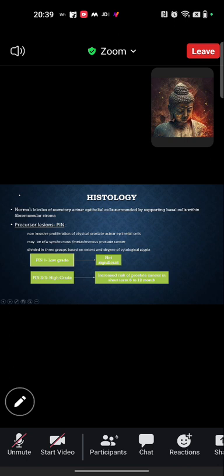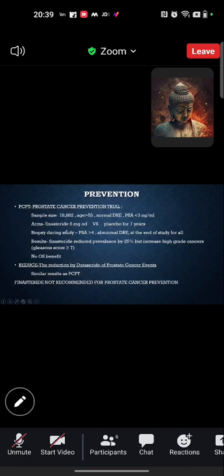So next is prevention. For prevention, 2 trials were conducted, the PCPT trial and the REDUCE trial. PCPT is the Prostate Cancer Prevention Trial, conducted on more than 18,000 persons, where finasteride versus placebo was tried for 7 years, and all persons in the trial were biopsied if they were found to have PSA more than 4 or an abnormal DRE, and at the end of the study irrespective of these indications.